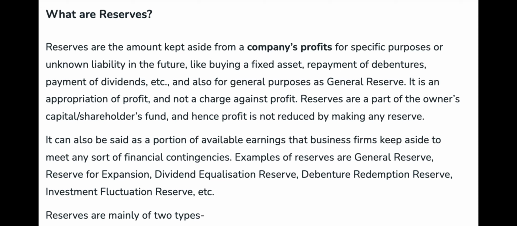It can also be said as a portion of available earnings that business firms keep aside to meet any sort of financial contingencies. Examples of reserves are general reserve, reserve for expansion, dividend equalization reserve, debenture redemption reserve, investment fluctuation reserve, etc. Reserves are mainly of two types.